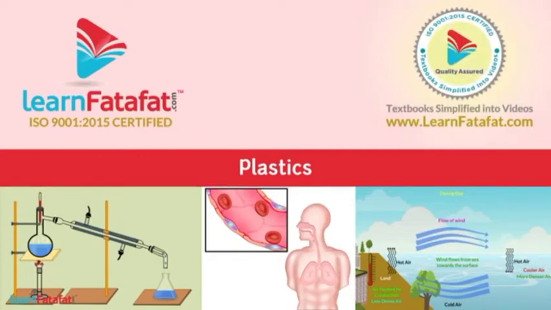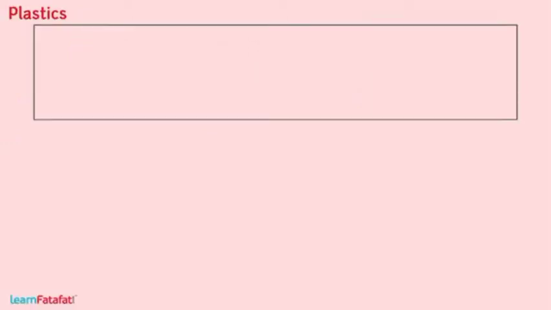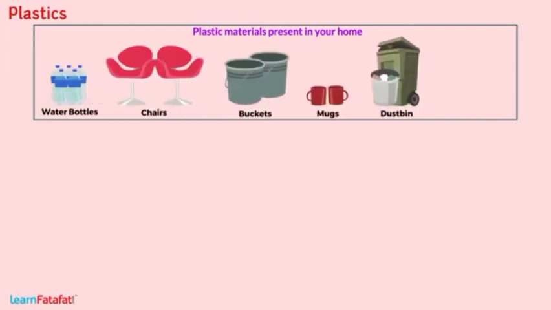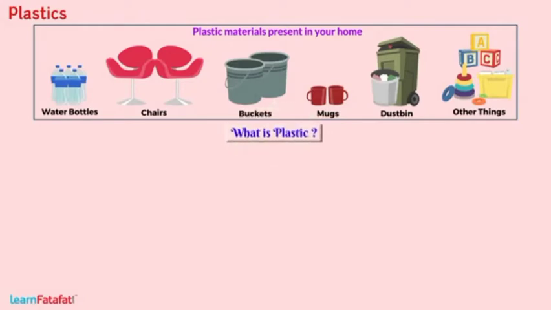Plastics. Can you list out the plastic materials present in your home? Let me help you. Water bottles, chairs, buckets, mugs, dustbin, and many others are made from plastic. But the real question is, what is plastic?